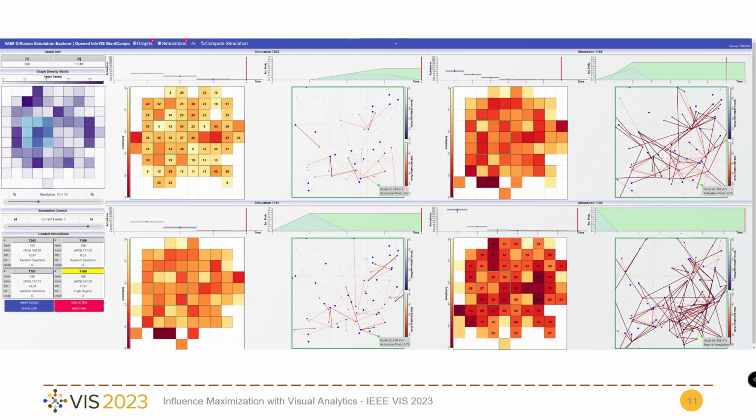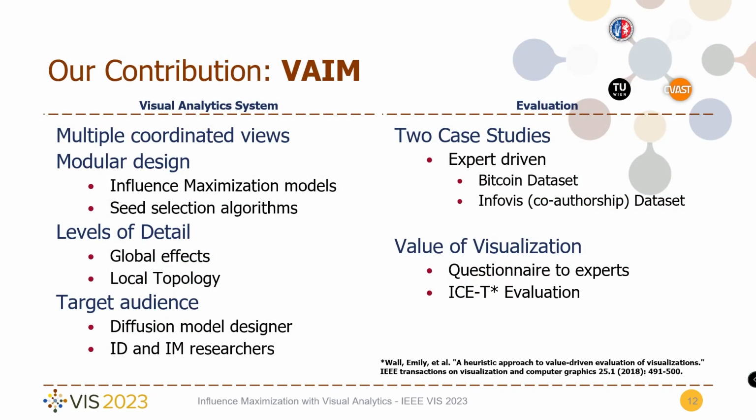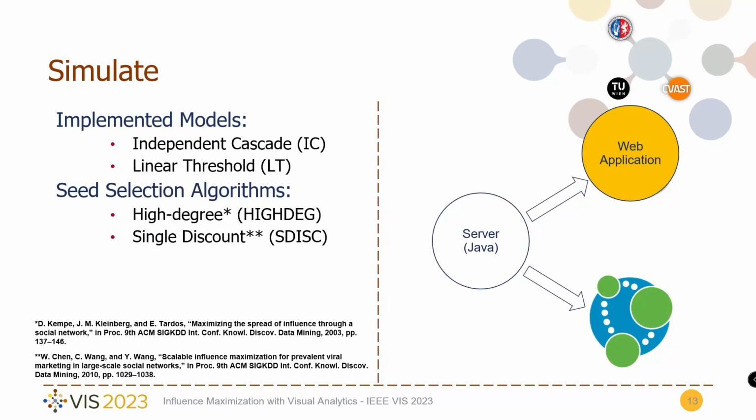This is a snapshot of the system. We will discuss the details of each individual view in the following. As anticipated, VAME is a visual analytics system based on a multiple coordinated view approach. It supports different levels of detail, and it targets diffusion model designers and, more in general, information diffusion and influence maximization researchers. We evaluate our system with 2 case studies and 1 questionnaire about the value of visualization, following the IST protocol. We discuss now each of the individual design tasks of the system.